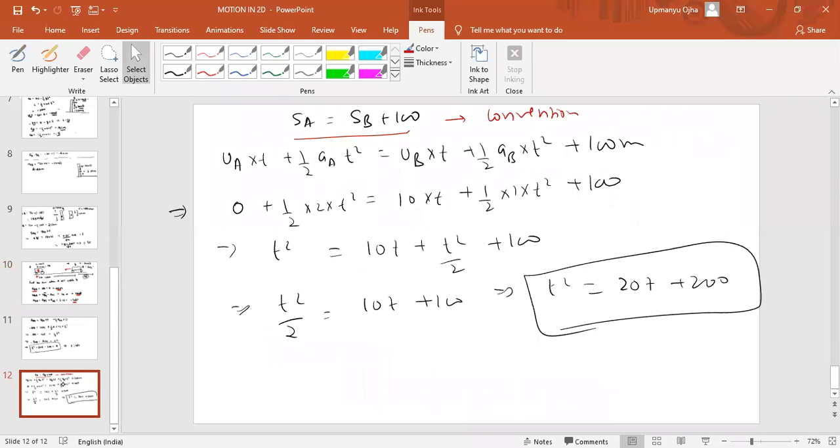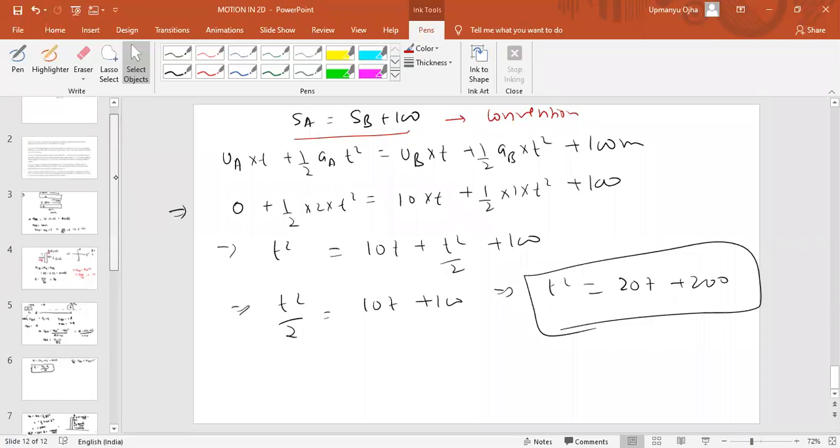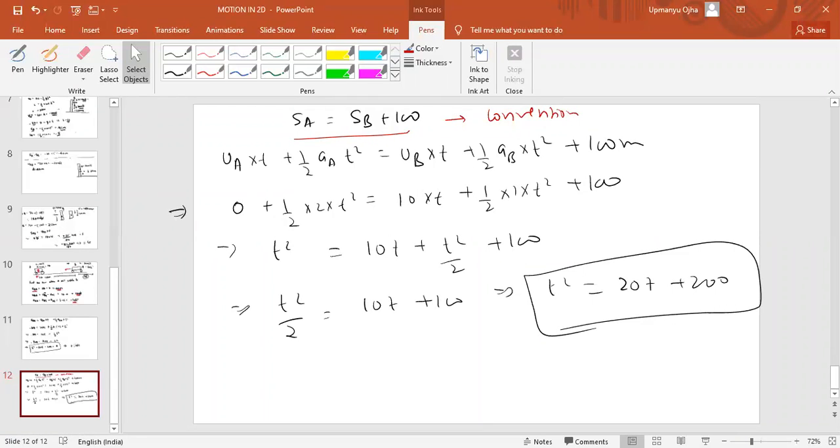Fine. So you do with this method, no problem. The answer will come whether you do it by relative velocity or the conventional method. If you are getting confused in relative velocity, don't do it with that. Just do it by the conventional method. Okay, fine. So I think your chapter is over. If you have any doubt, you can ask.